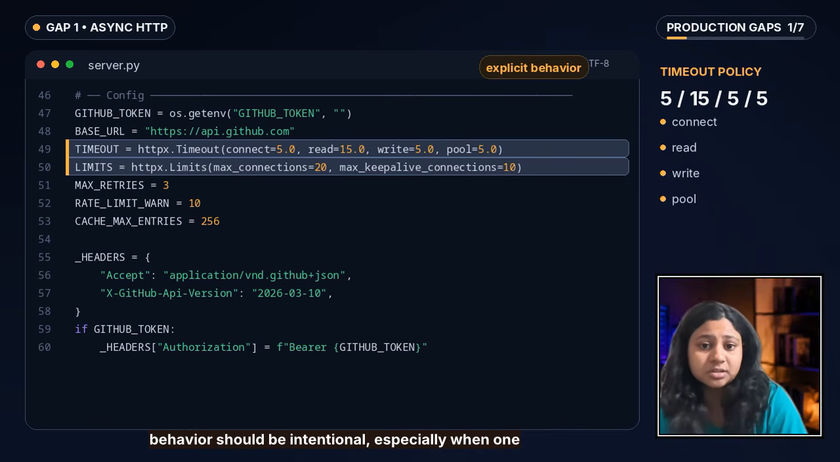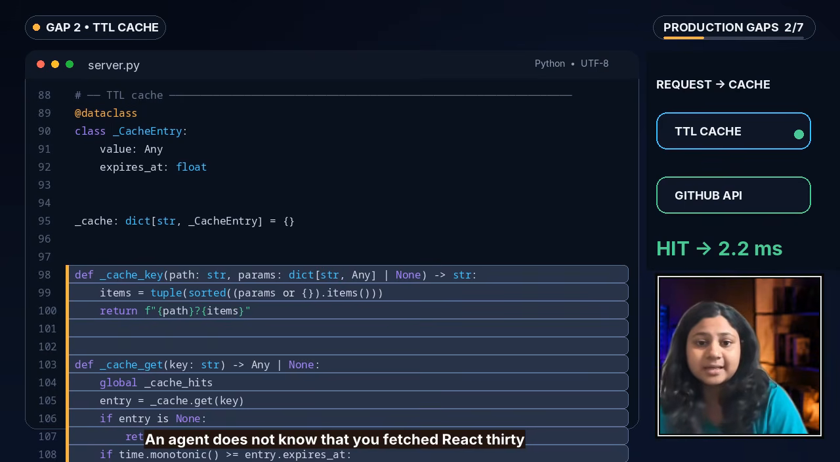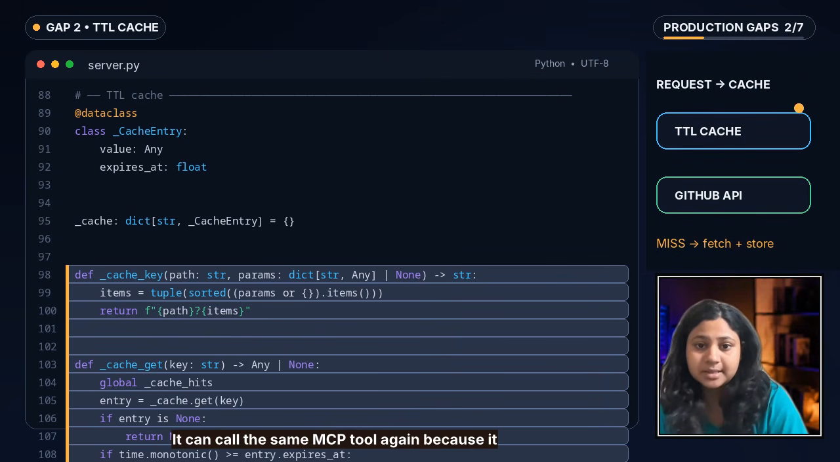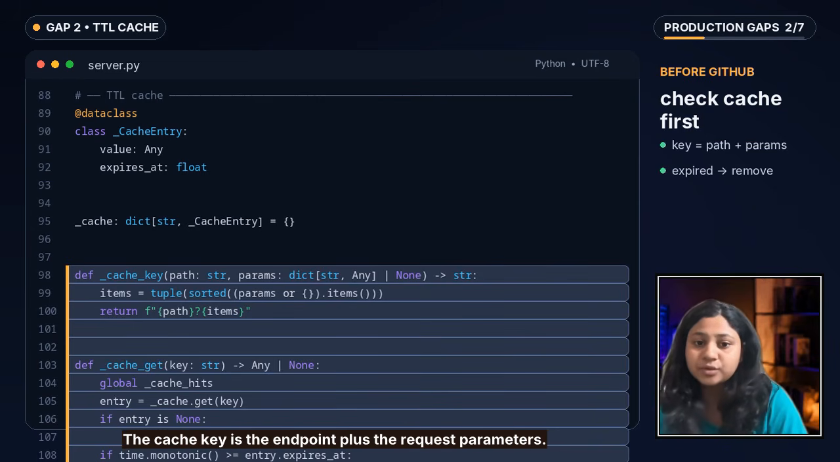An agent doesn't know that you fetched React 30 seconds ago unless you design for that. And it can call the same MCP tool again because it needs the result again. So before this get method touches GitHub, it checks a TTL cache. The cache key is the endpoint plus the request parameters. If the entry exists and has not expired, we return it immediately. If it is stale, then we remove it and go back to GitHub.